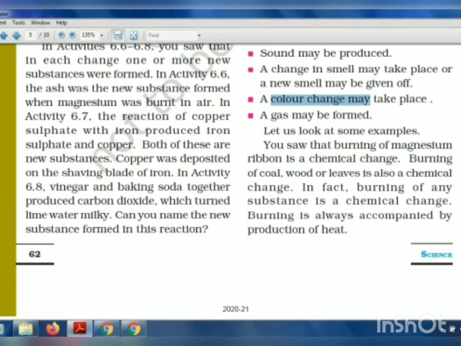So we saw the burning of magnesium ribbon. In the first activity of chemical changes, we saw that the burning of magnesium gave us light, right? Burning of coal, wood, and leaves is also a chemical reaction. So anything we burn is a chemical reaction. In fact, burning of any substance is a chemical reaction. And you know that when anything burns, it produces heat. So burning is always accompanied by production of heat. Whenever any substance burns, it produces heat.